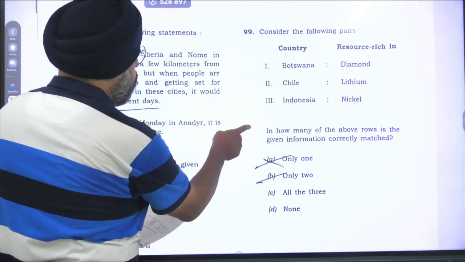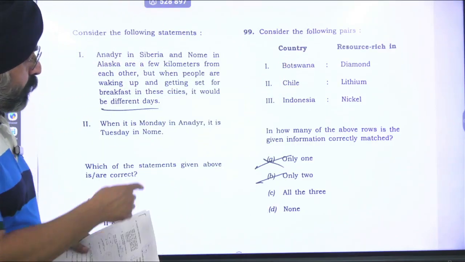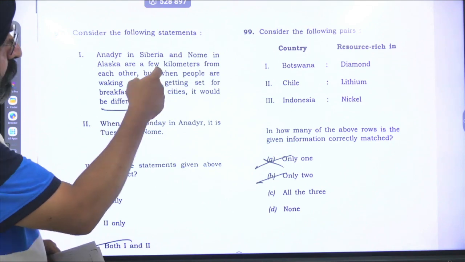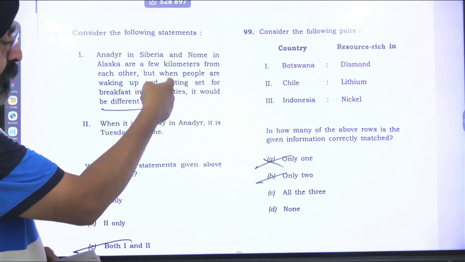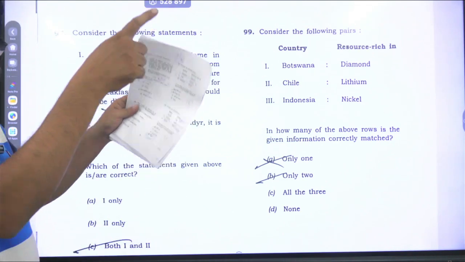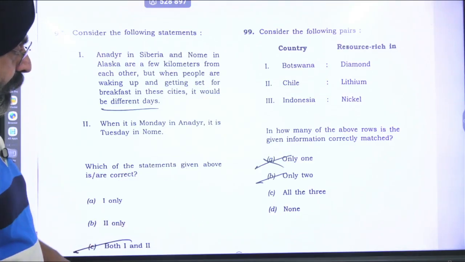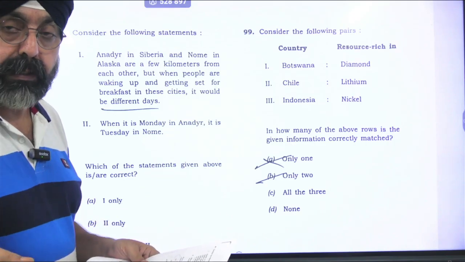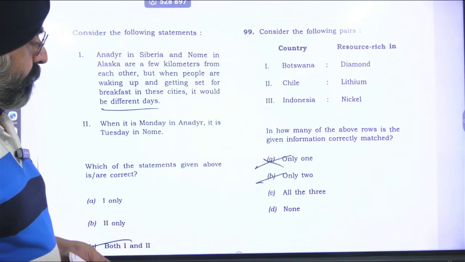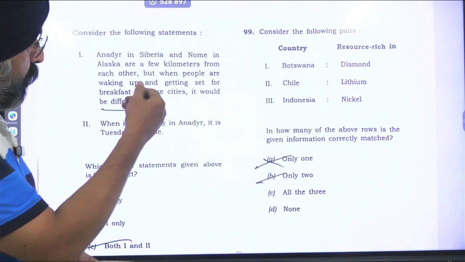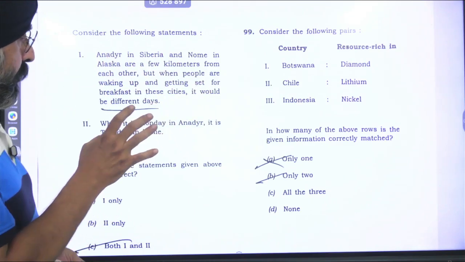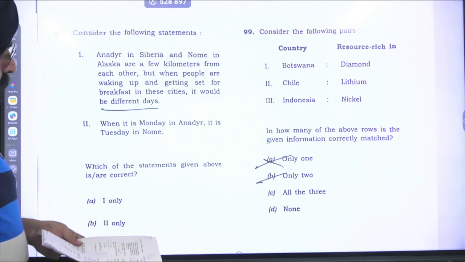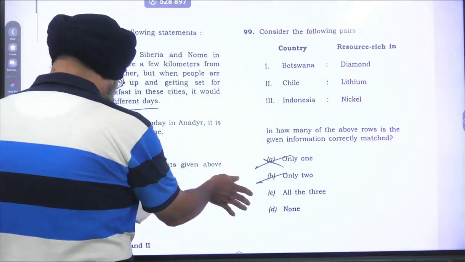Now see here, 3 countries are there in question number 99. Botswana is rich in diamonds. Chile is rich in lithium. The lithium triangle is there. Indonesia is rich in nickel. All the islands of Southeast Asia and of Melanesia, they all are rich in nickel. Right? So here all the 3 are correct. And the last one.